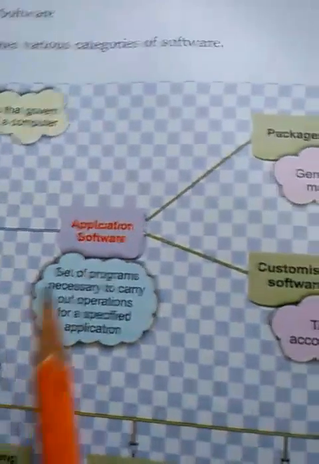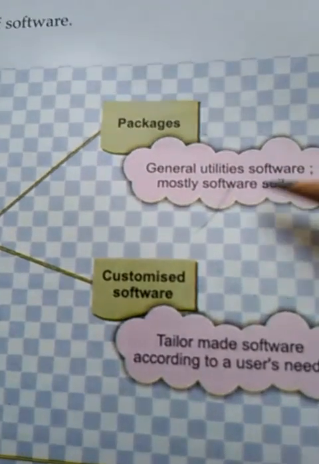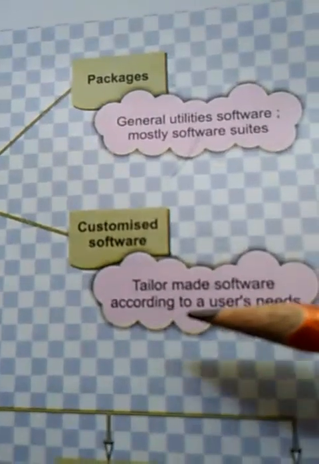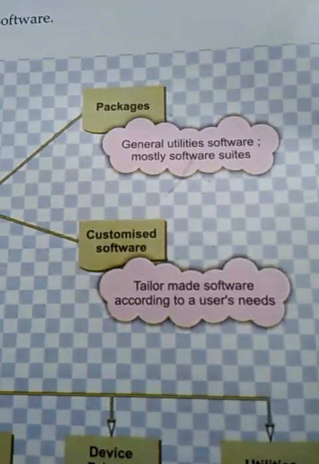Whereas the application software consists of customized software and package software, also called general purpose software. These are most common for human and office work, whereas customized software is similar to tailor-made software according to the user's need.